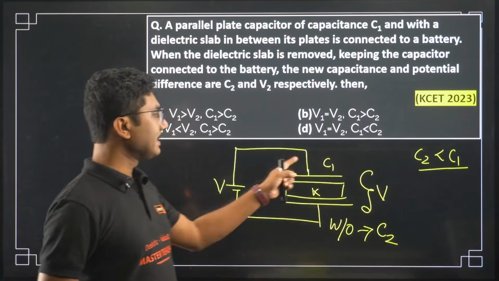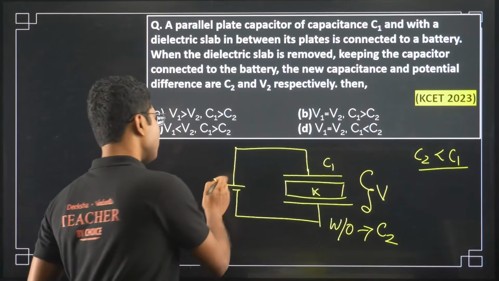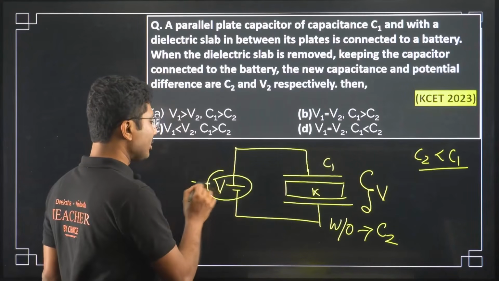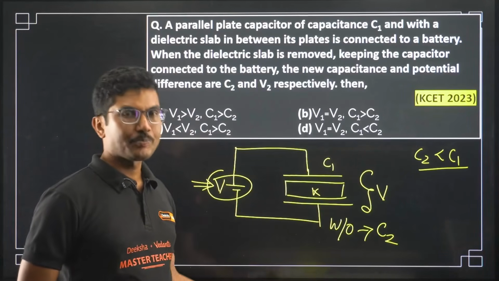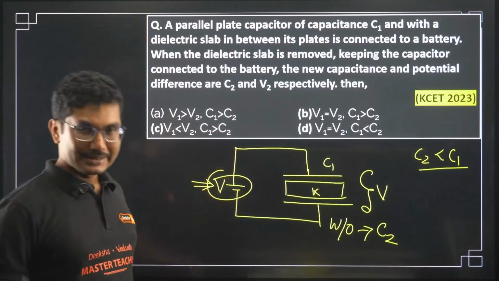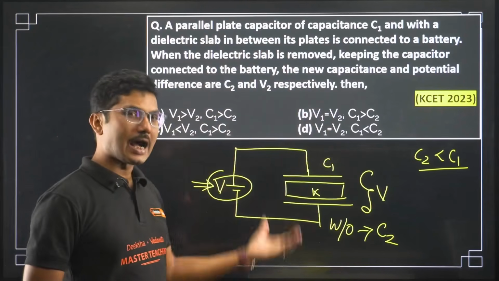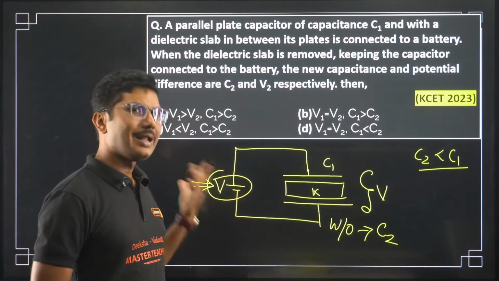Now voltage, in both cases, is kept constant because of this battery. So this is the trick question. The main trick is that because the battery is never removed, the voltage will remain the same. The voltage will remain the same, but the capacitance will change. Whatever the capacitance was, that will decrease. So the charge stored in the capacitor will decrease, but the voltage will remain the same.